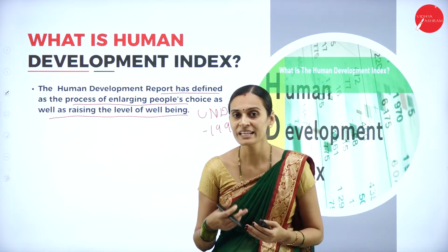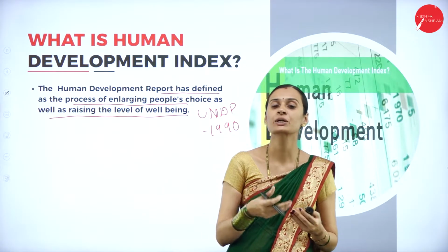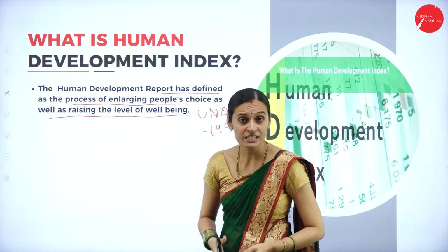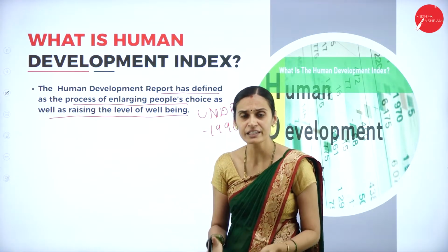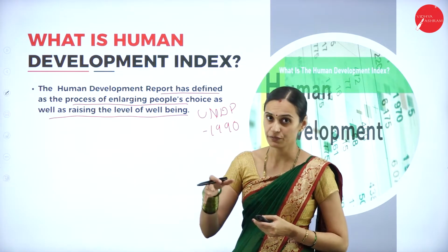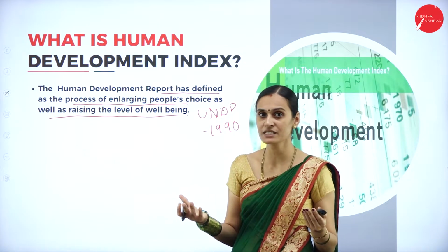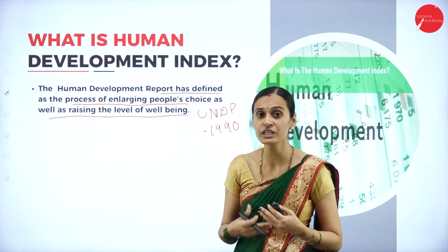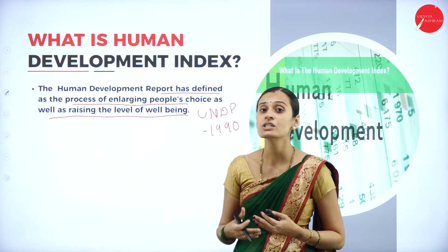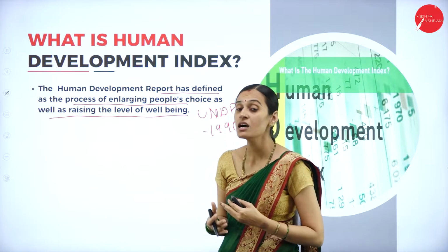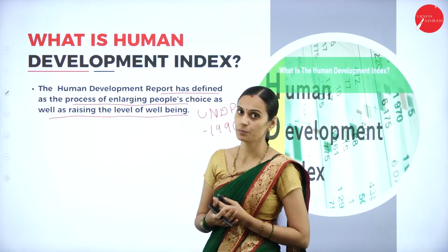So these are all the main contents included in the Human Development Index, which means it includes everything that belongs to the standard of living of the people. It majorly focuses on life expectancy by improving health, improving educational attainment, and focusing on the standard of living of the people. So this is HDI, Human Development Index.